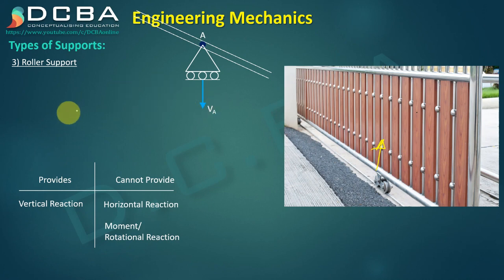Now in mechanical, I think the slider crank mechanism or the piston of the engine would be a good example for a roller support. If you have seen the piston, like this is the outer casing, and then there is a piston here like this inside.